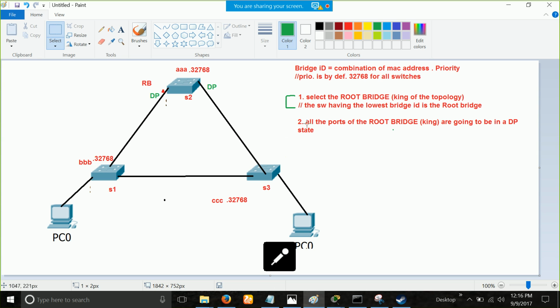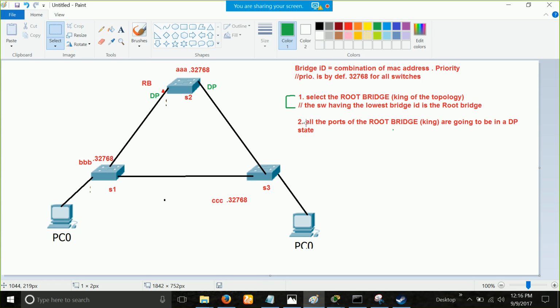Okay, guys. Step number 1 and step number 2. Any doubt if you have asked me? I'll just repeat. Step number 1, go in there, select the root bridge. The switch, see, the bridge actually means switch, okay? When spanning tree came, it was so old that time you were not even having the switch. So they used to be called bridge. That's why you have the name still root bridge. Root bridge means root switch actually. Okay, but the names are still continuing.